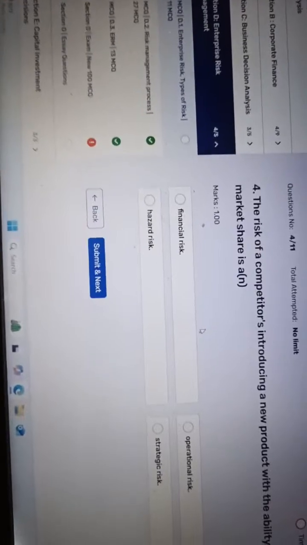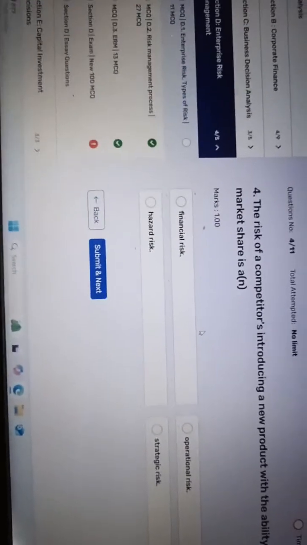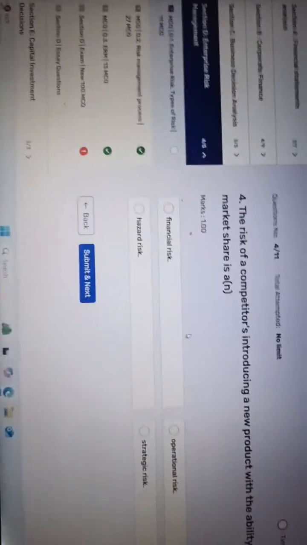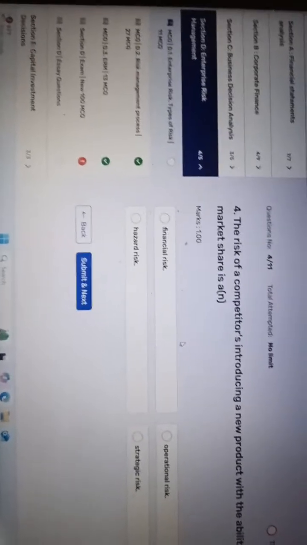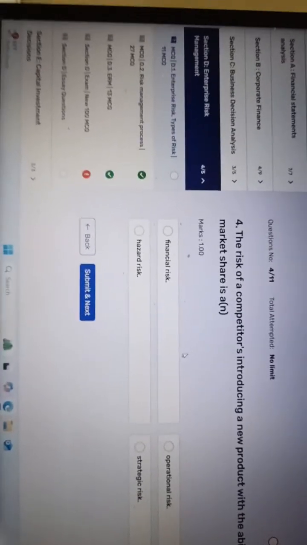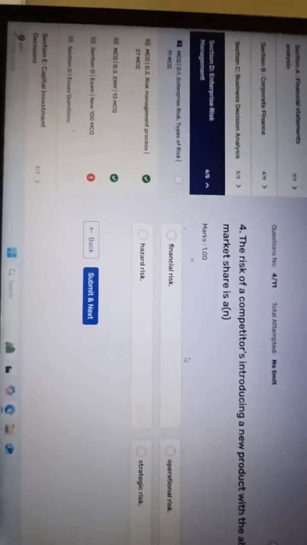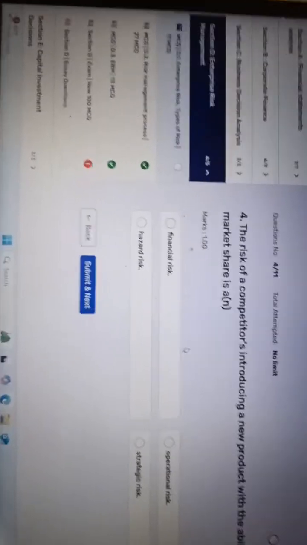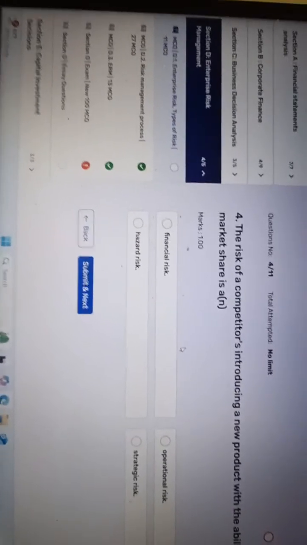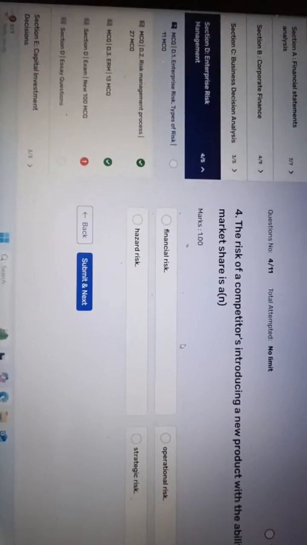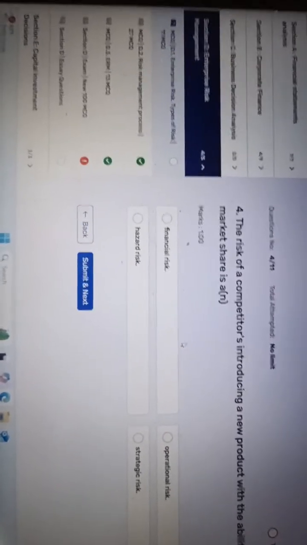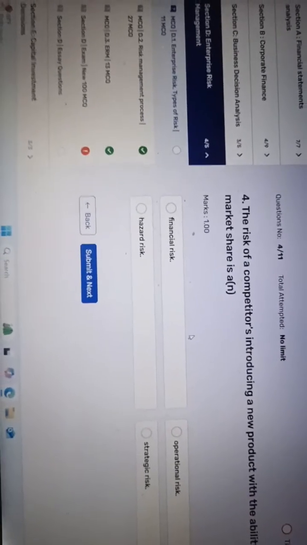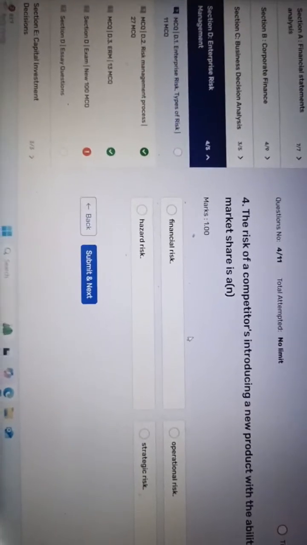But another competitor sets up the same coffee house near my location. In this case there will be limited customers, and if there are two, then the customer has two options and can go to the other coffee house. The question is saying the same: the competitor's chance to enter the market, right? The risk of the competitor introducing a new product with the ability to take away market share.